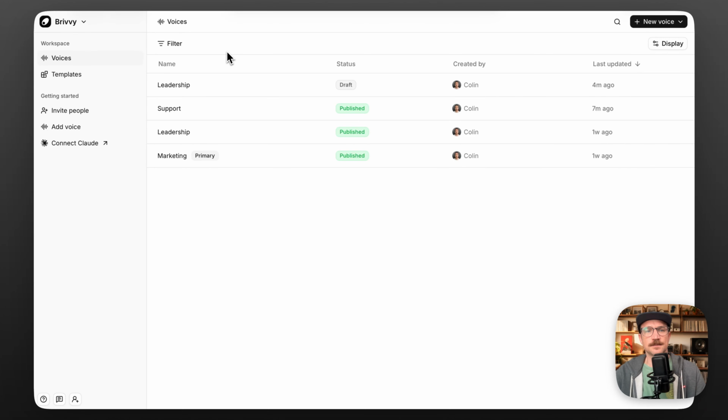In the case of something like support, you might want to write in the second person. You might want to be much more empathetic, a little bit warmer, because your job is to help users get through something that could be a difficulty in using your platform. Whereas something like leadership, you might want this to be a little bit more assertive, again in the second person, because the use cases here might be internal memos for the entire team, or it could even be things like writing to investors. So let's go ahead and now take a look at our leadership voice.